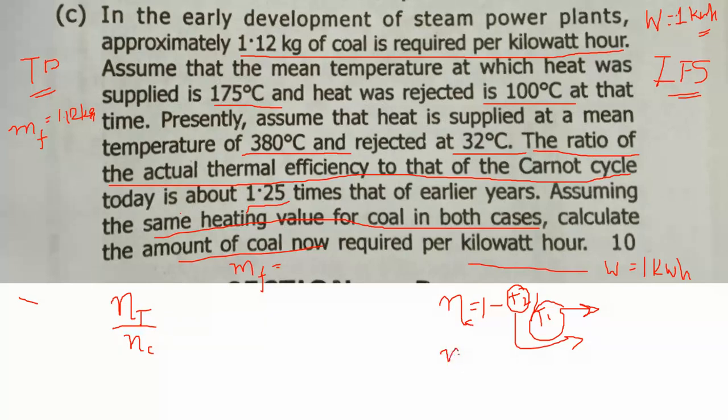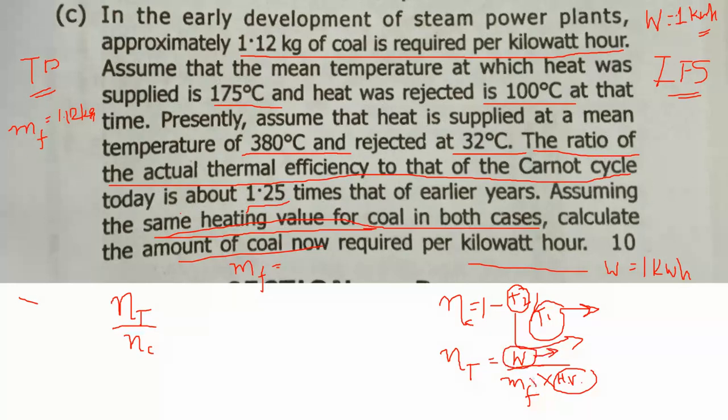And actual thermal efficiency means how much output, that means power, we have generated, and what is our input. In a thermal power plant, the input is coal, which is heated and has some heating value, or we say calorific value in some cases. The heating value is constant, as given in the question, and the power output will also be the same, 1 kilowatt hour.